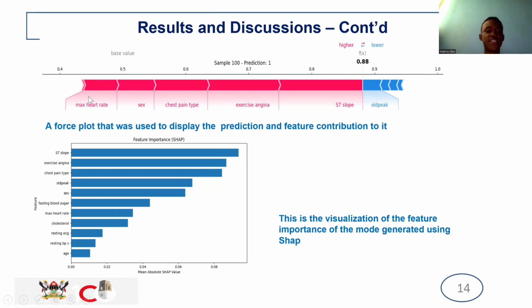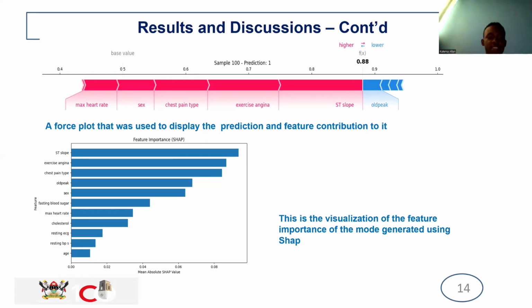The features that contributed to the prediction of 1 were max heart rate, the sex, chest pain, angina, and ST slope with a percentage of contribution, while old peak contributed otherwise. So those are the key features the model based on for that instance.